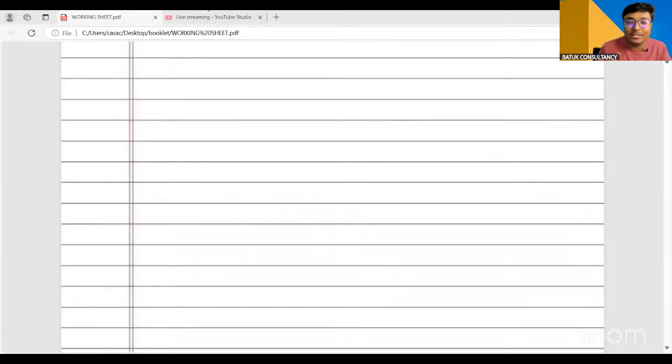Then we'll also discuss a question we received in the WhatsApp group related to exempted, nil rated, non-taxable, and non-GST supply. We covered certain concepts in our last session, but we'll discuss the same again.